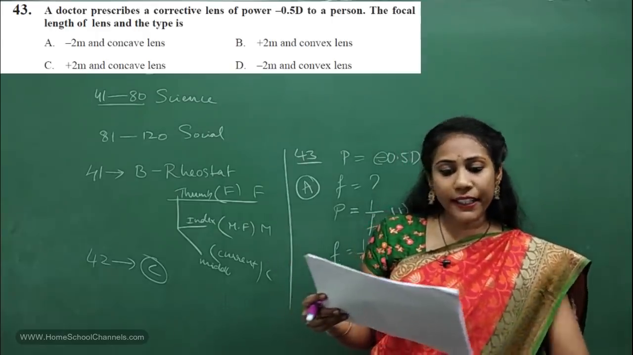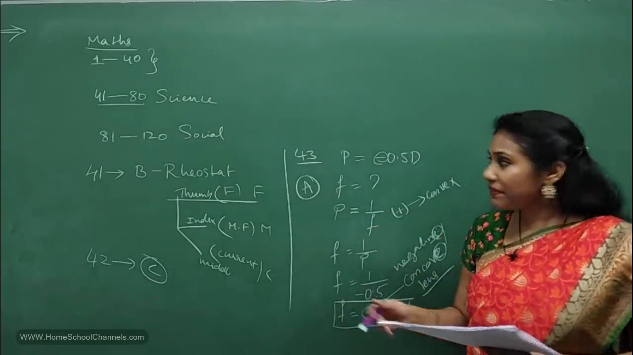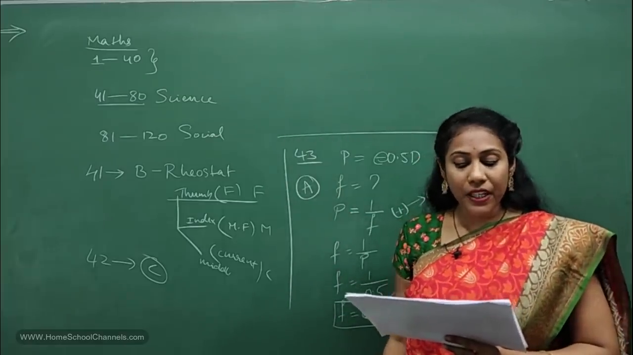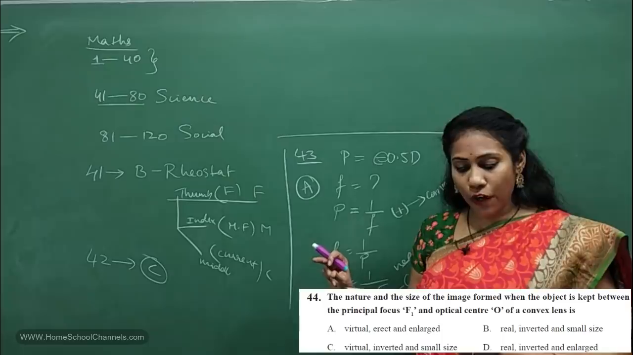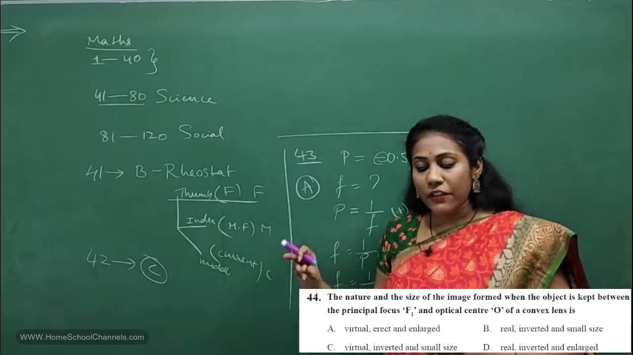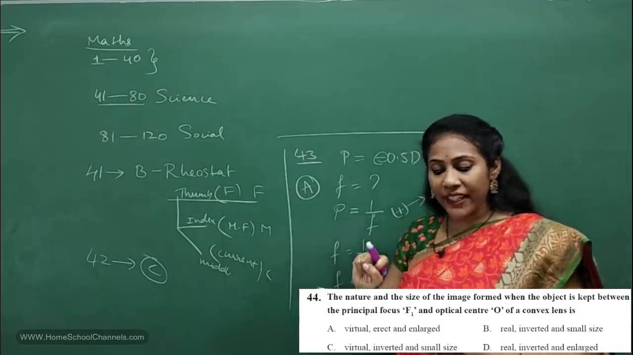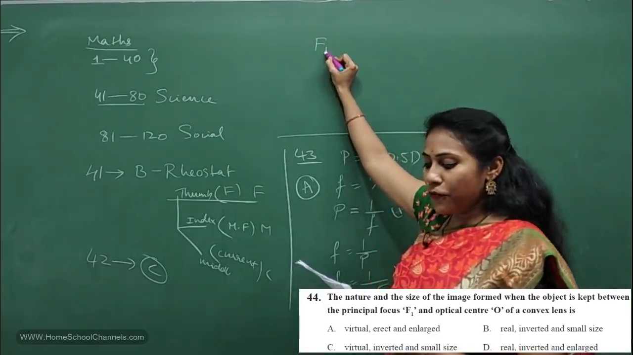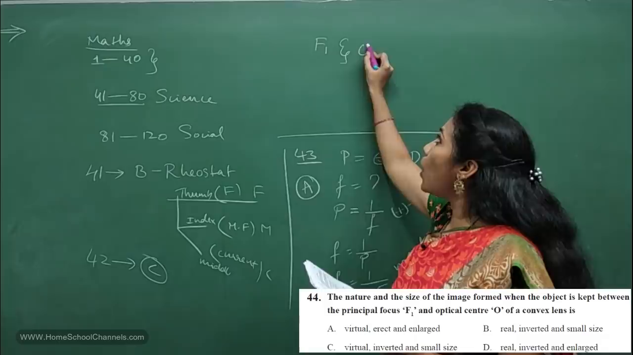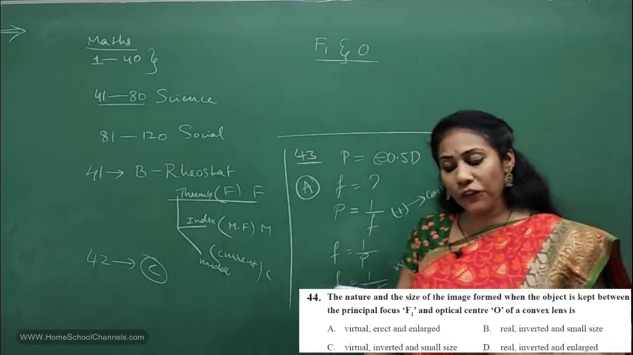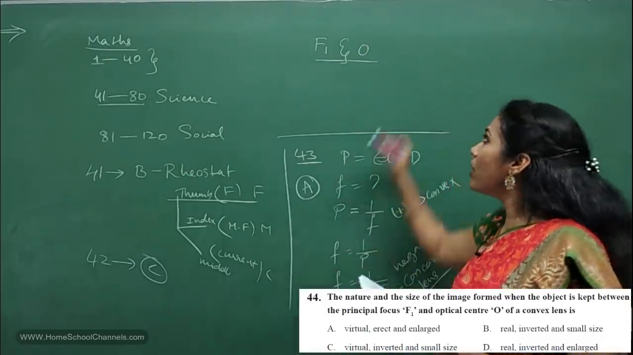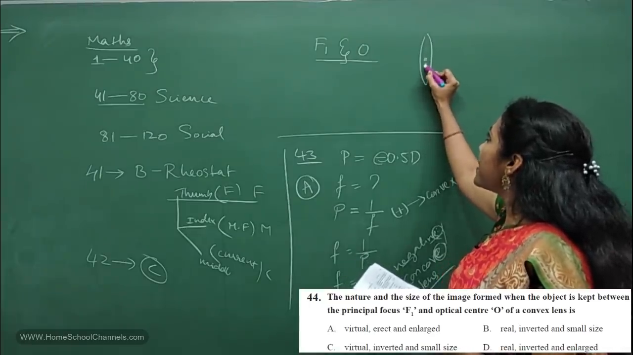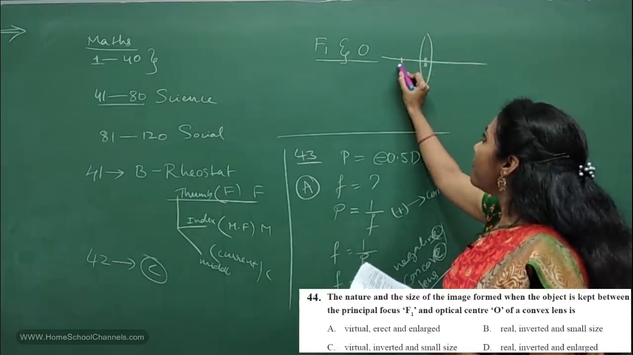Coming to the 44th question. It's on the chapter on light. Just observe it. The nature and size of the image formed when an object is kept between principal focus F1 and O, the optic center, of a convex lens. So you have a convex lens. This is the optic center, right? And this is our F1.